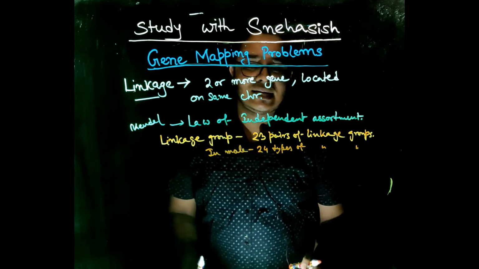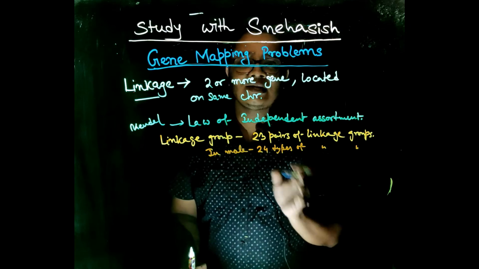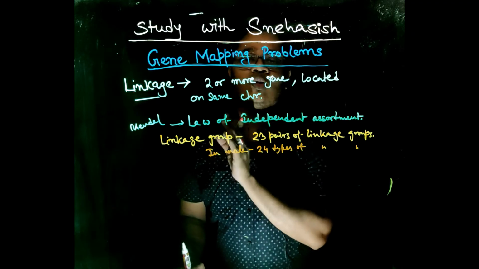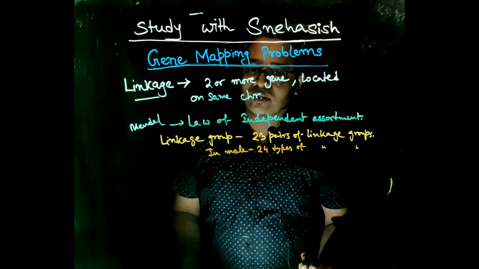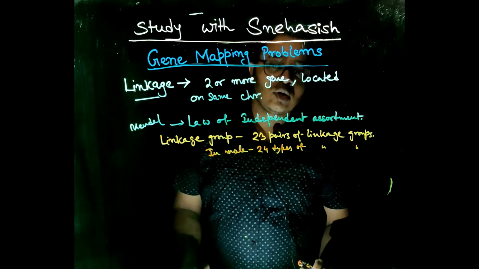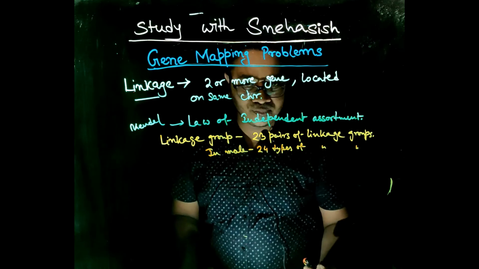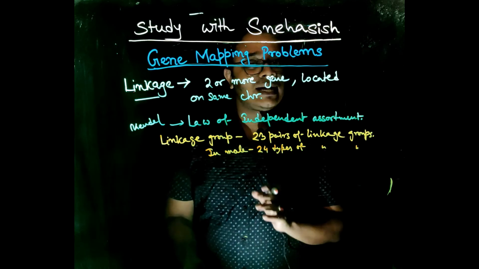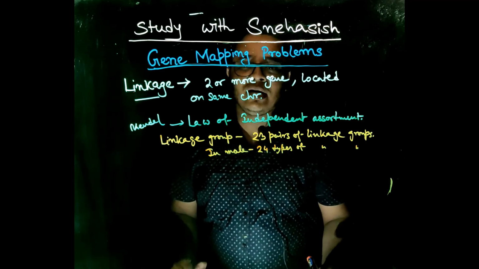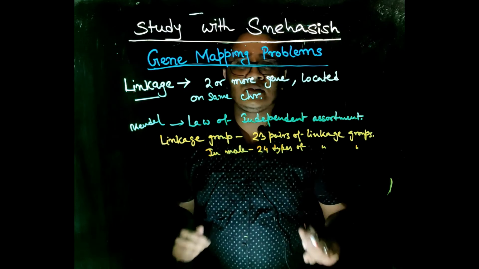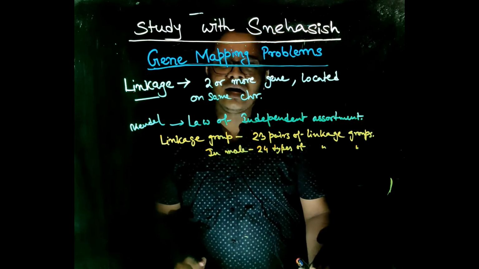So what have we understood? Linkage is two or more genes that are grouped together when they go from gamete to gamete. This opposes the law of independent assortment. A linkage group is all the genes located on a chromosome. This suggests that all the genes in a chromosome always go to a specific gamete as a linkage group, and there shouldn't be any kind of variation. Now this variation is caused by crossing over.